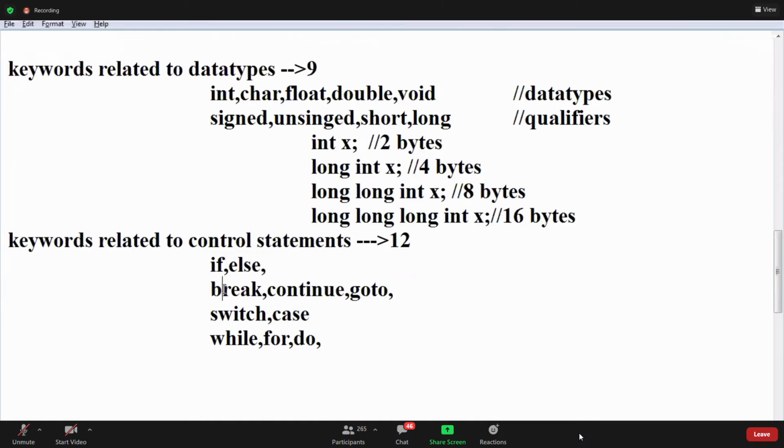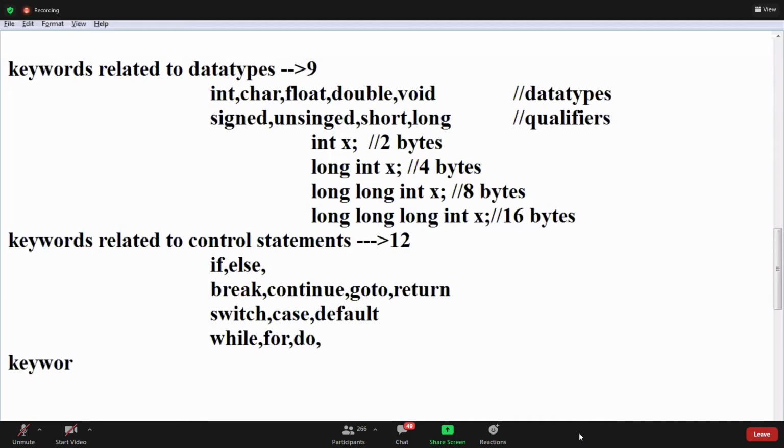How many? 2, 3, 4, 5, 6, 7, 8, 9, and else is 10. Else if is missing. Else if is conditional, and we use the if and else keywords for it. Do while is also missing, and goto. Then return and default. Yes, we got a total of 12. These are the keywords related to control statements.